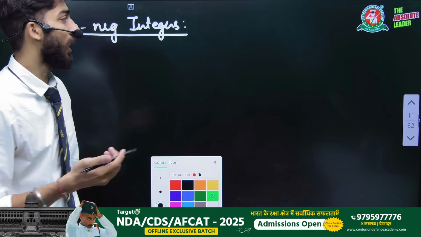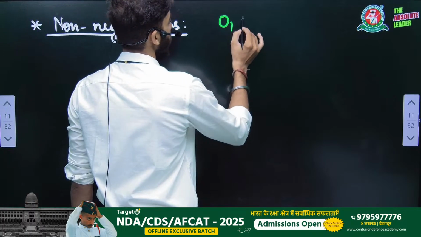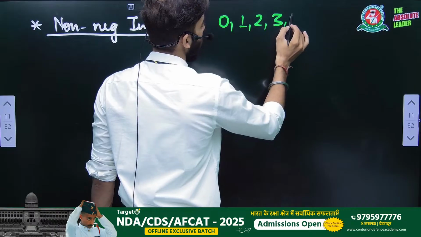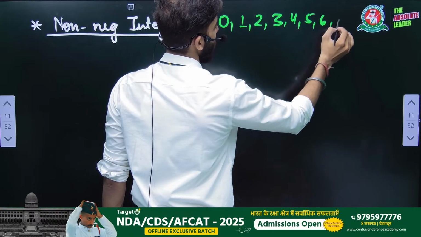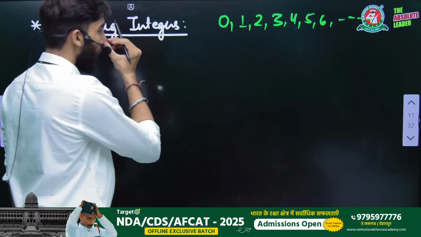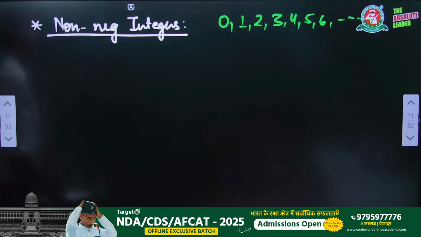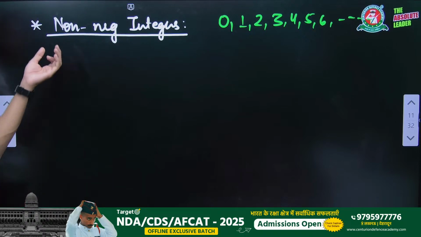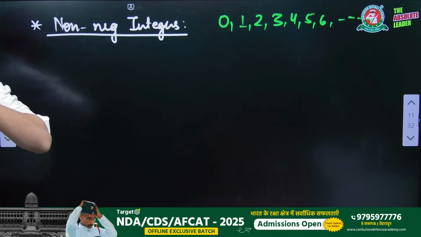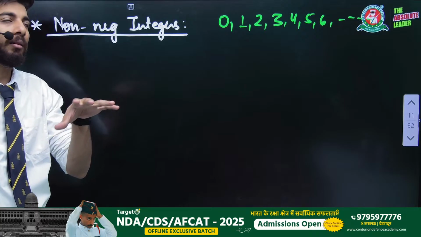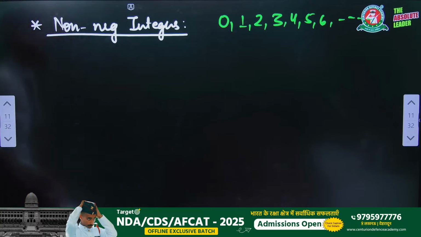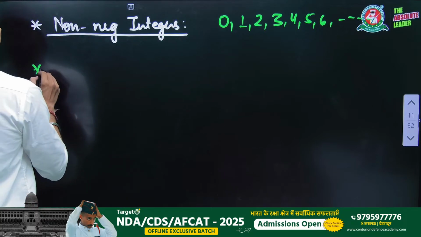You just exclude every negative integer and then you will get 0, 1, 2, 3, 4, 5, 6, 7, 8 and so on.